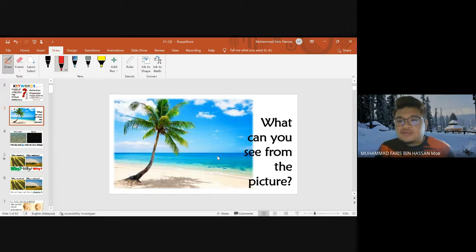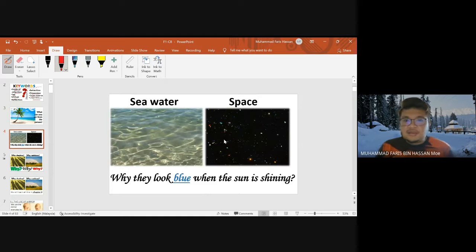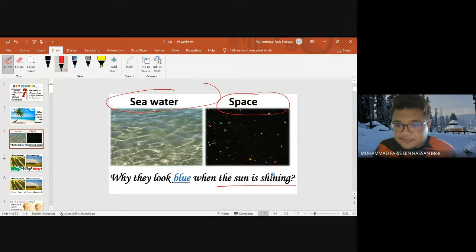So how can you see this picture? Actually, this is what you are going to learn in this topic. So this is sea water, and then this is space. So why do they look blue when the sun is shining? Kenapa dia nampak biru when the sun is shining? So you are going to learn how this can happen.